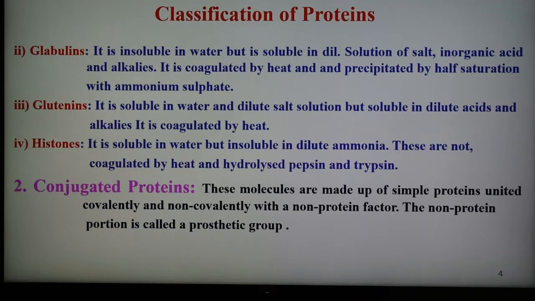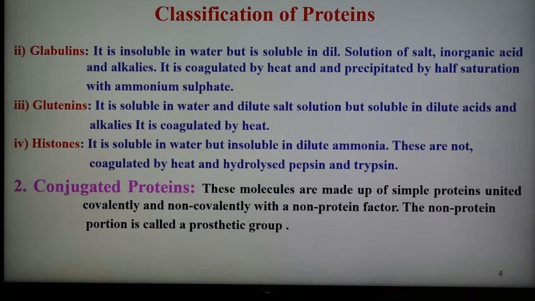Third is glutenin. Glutenin is insoluble in water and dilute salt solution but soluble in dilute acid and alkalis. It is coagulated by heat. Examples are glutenin in wheat and oryzenin in rice. Fourth is histone. It is soluble in water but insoluble in dilute ammonia. These are not coagulated by heat and are hydrolyzed by pepsin and trypsin. Examples are hemoglobin and nucleic acid histones. So these are the four simple proteins.